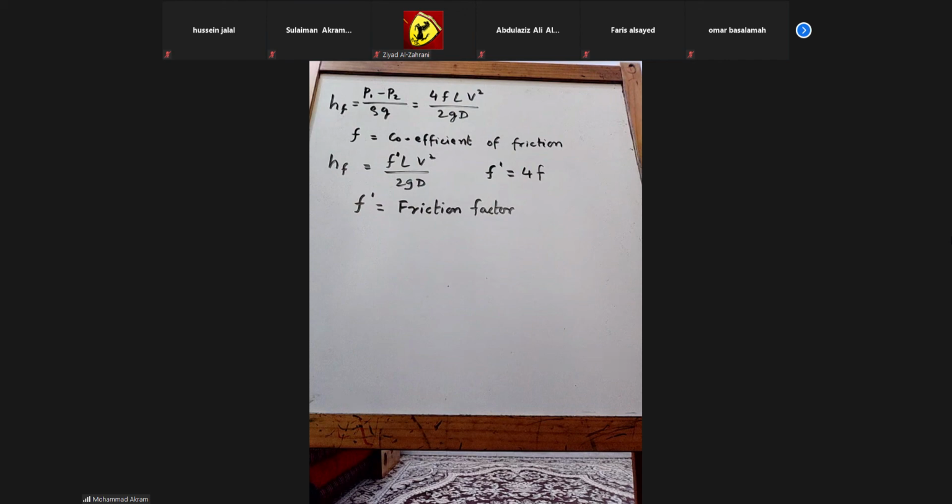Different users use different ones, so we should be clear what is coefficient of friction and what is friction factor. They have their own definitions as well, but I don't want to go into detail. So this is the friction factor, whereas this is the coefficient of friction.